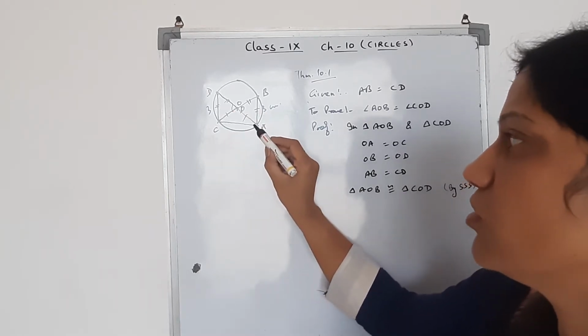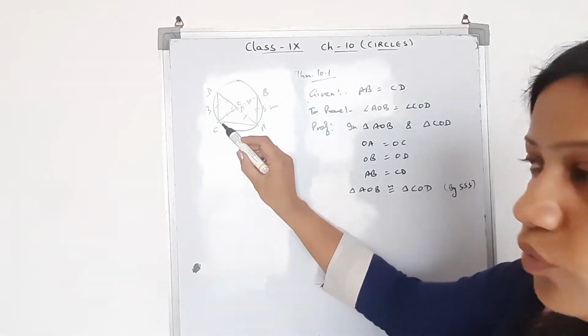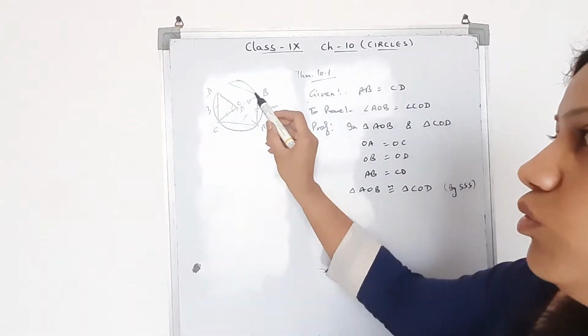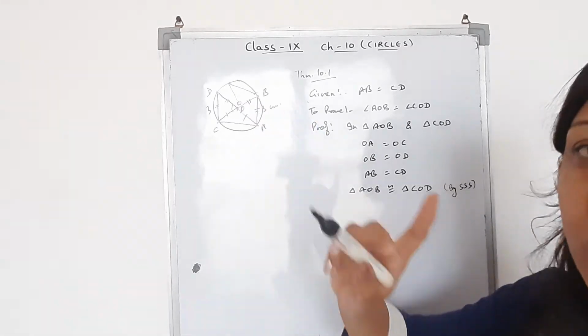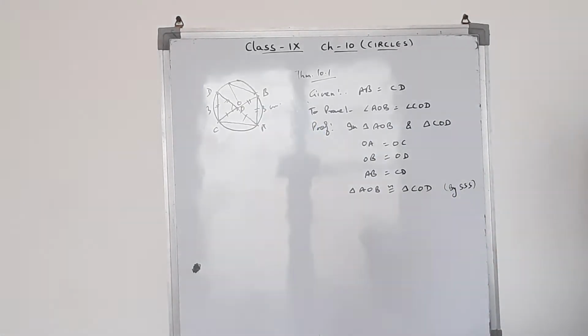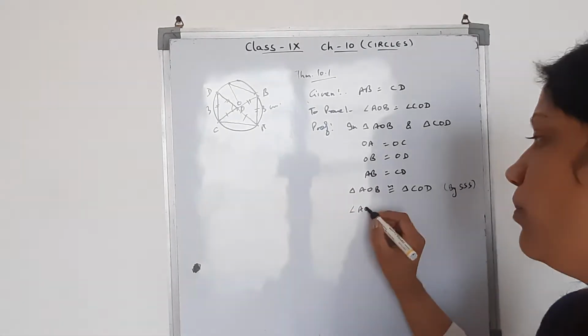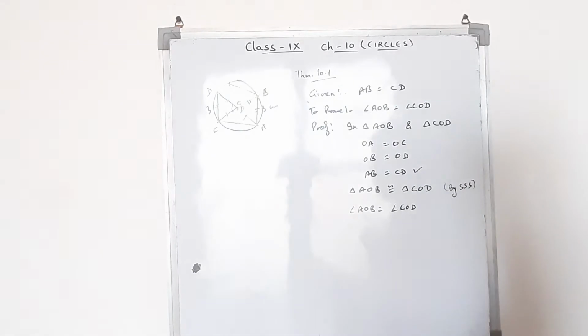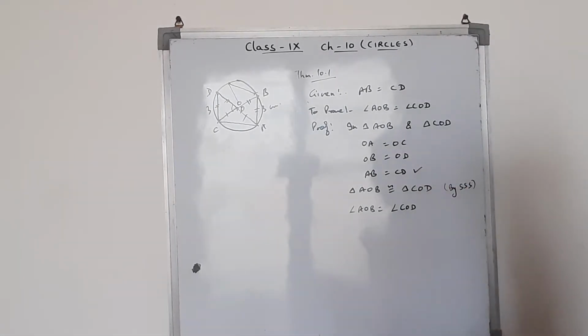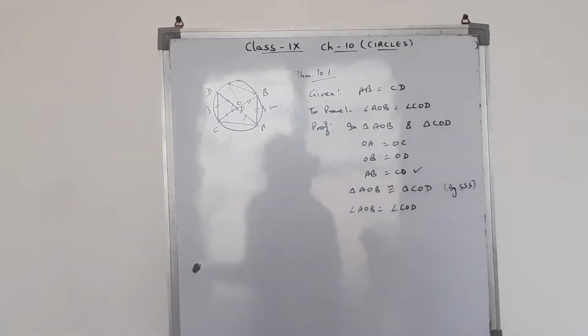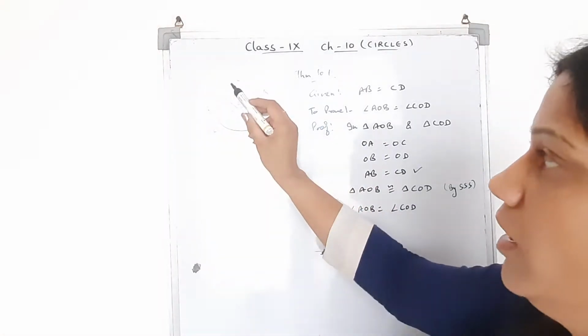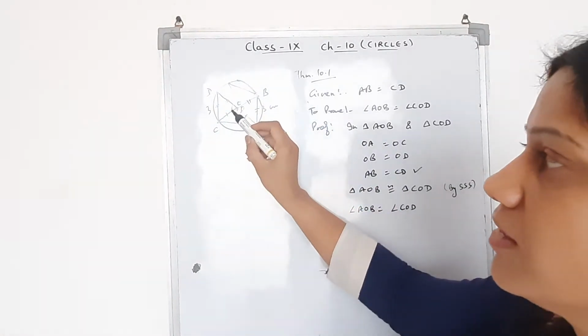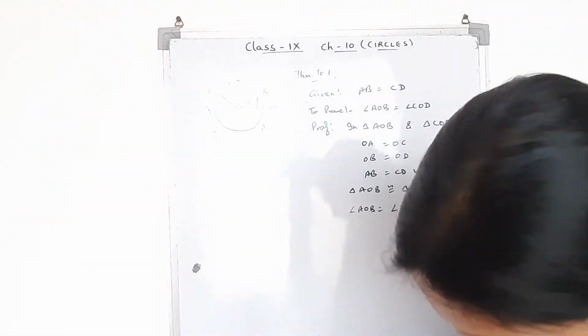The chord can be like this also, it can be drawn here also, it can be drawn anywhere else. Then they will not be vertically opposite angles, but they will be equal, and only when these chords have equal length can you prove them congruent by SSS, and then say yes, these angles are equal. So we have done the theorem that equal chords of a circle subtend equal angles at the center.